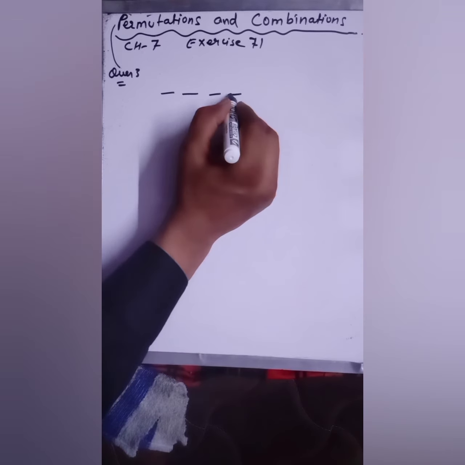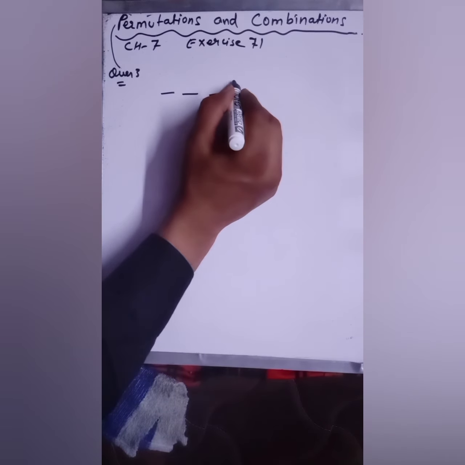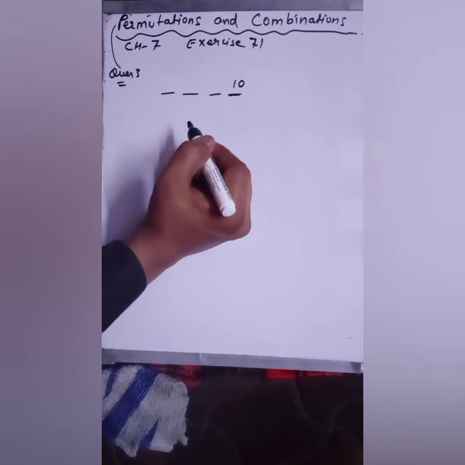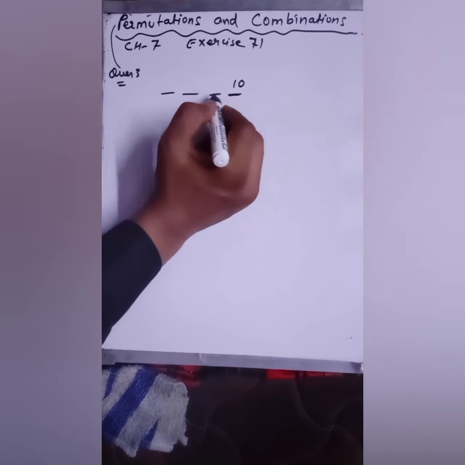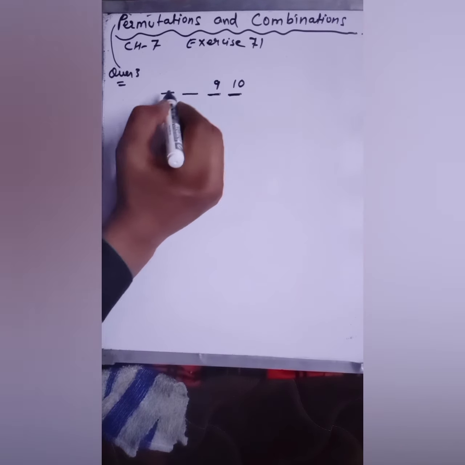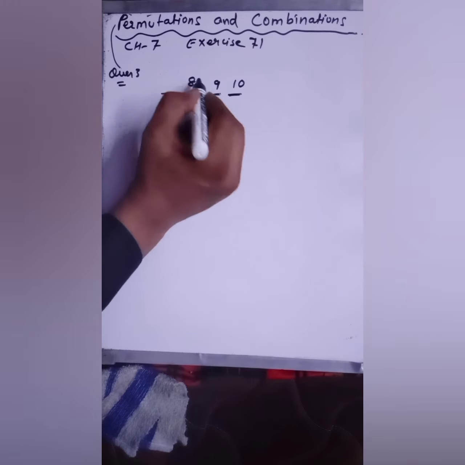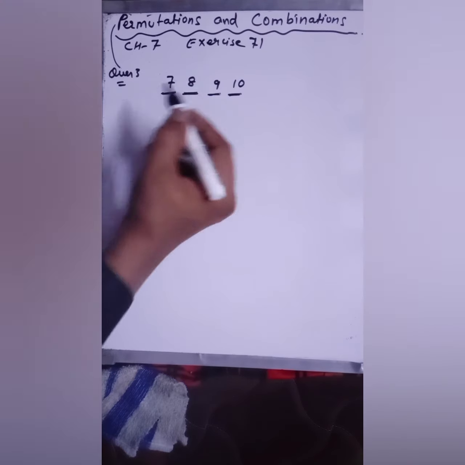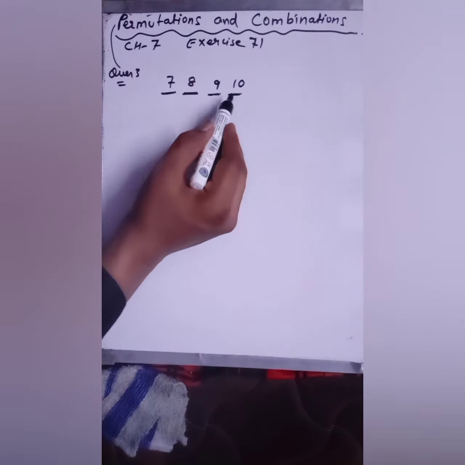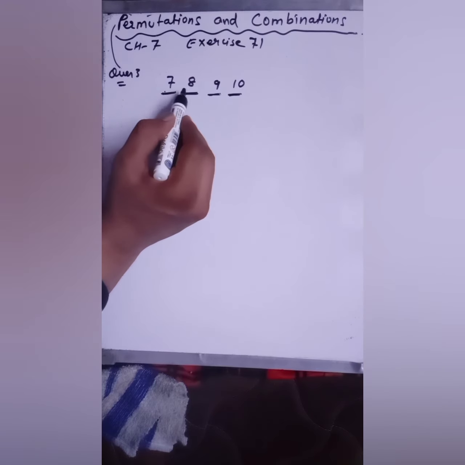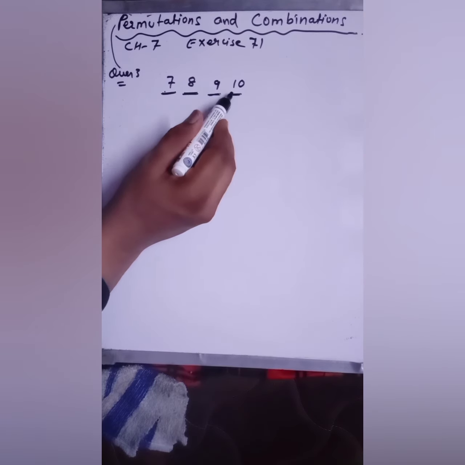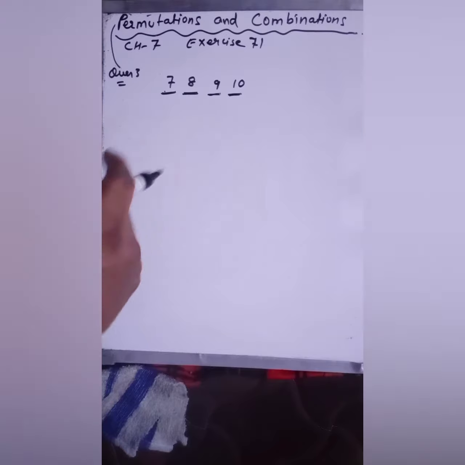Okay, so take this code, you can take your 10 choices. For this place you have 9 choices, for this 8 choices, for this 7 choices, or you can start from here also 10, 9, 8, 7. Any order you can take.